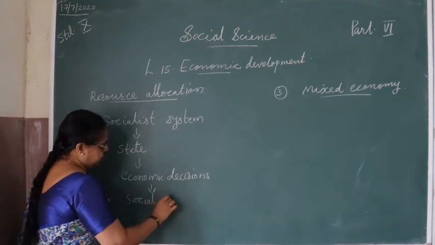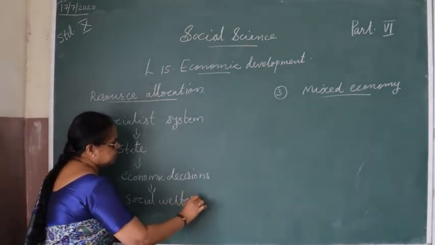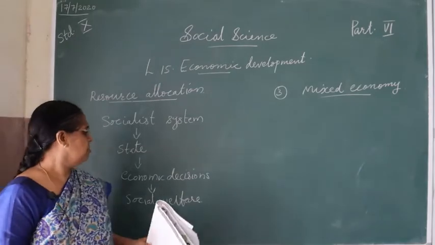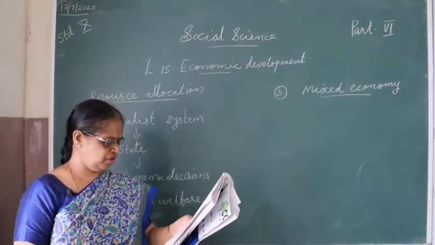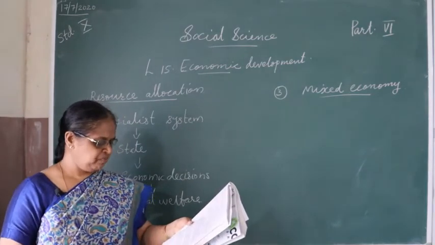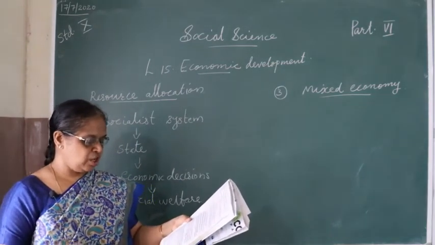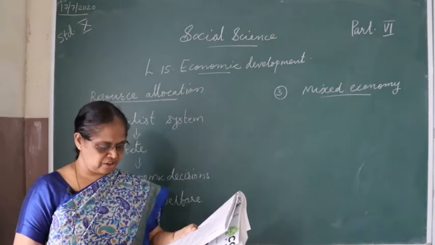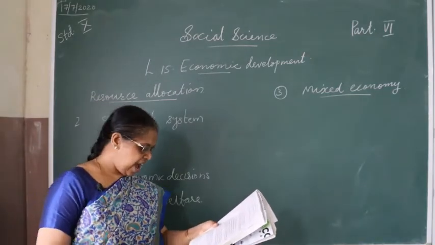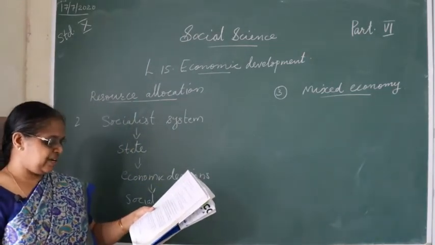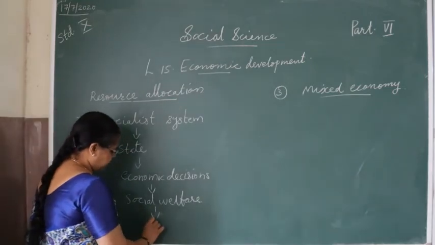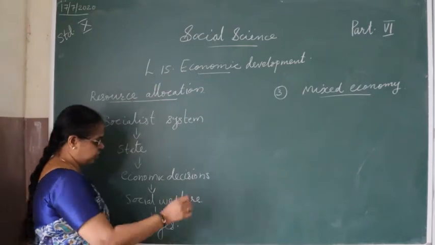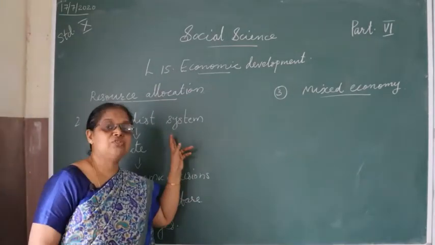In the first method we have seen that profit is the only aim of the individual or a private company. Here rather than profit, social welfare is at the center of economic activities, and laborers are paid wages in return for work. These are the main features of the socialist system.